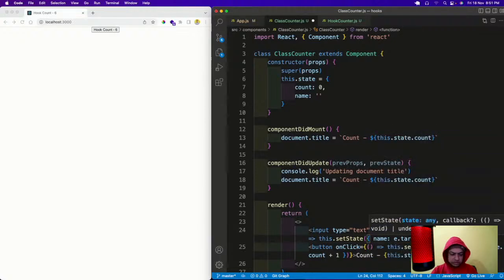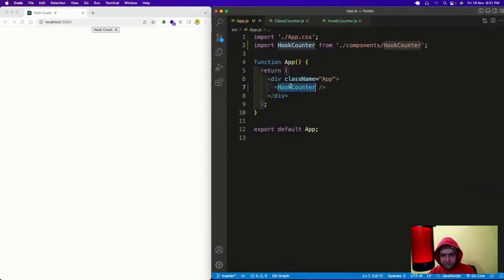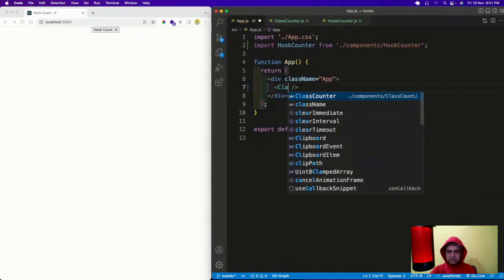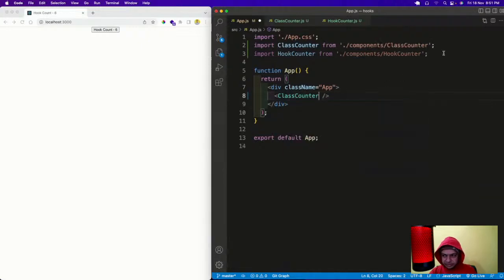Because this is how this thing works. Then I will come here and use the class counter again.